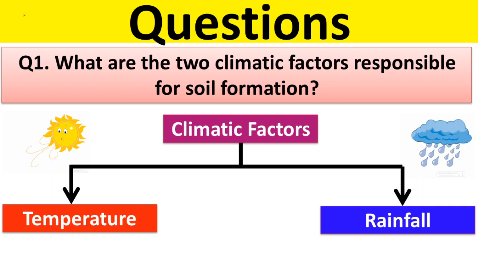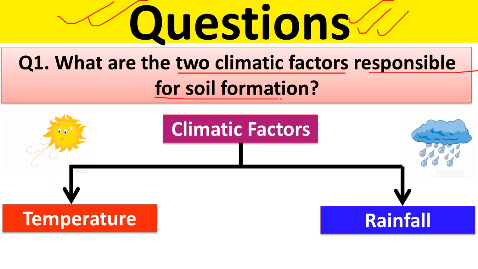Hello students, in this video we are going to discuss the exercise questions and answers of chapter 2 of the geography textbook of class 8th. So the first question, students, is: what are the two climatic factors responsible for soil formation? The climatic factors responsible for soil formation are temperature and rainfall.